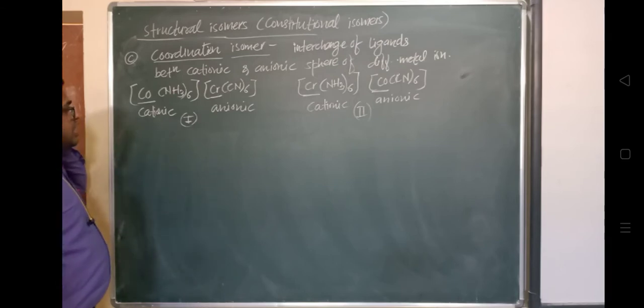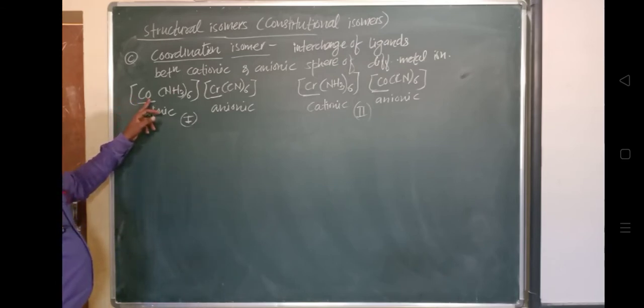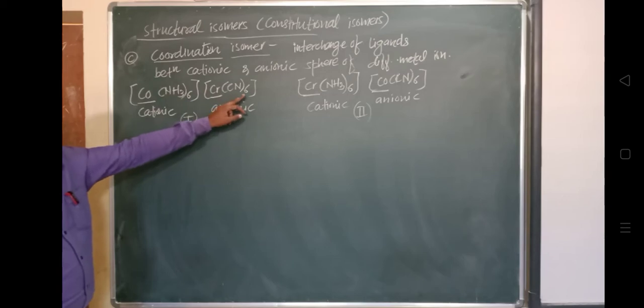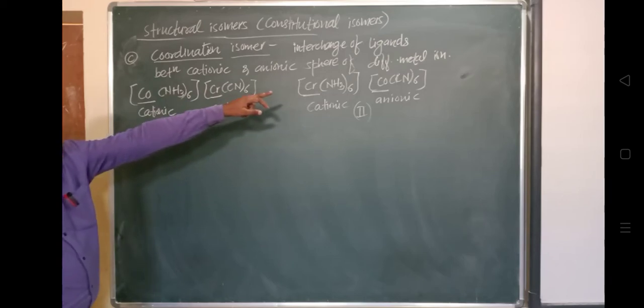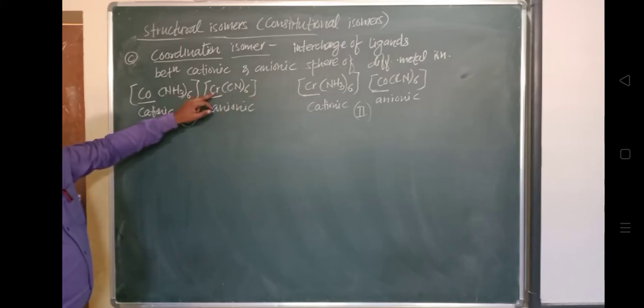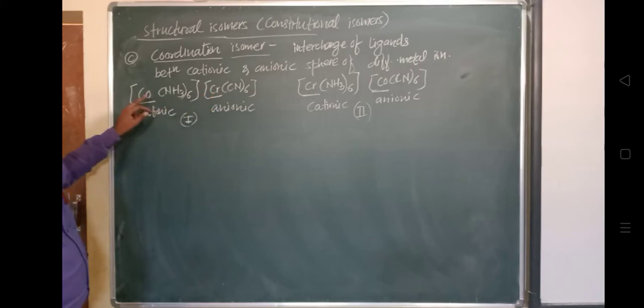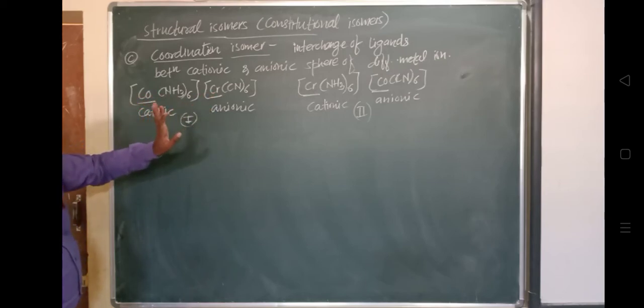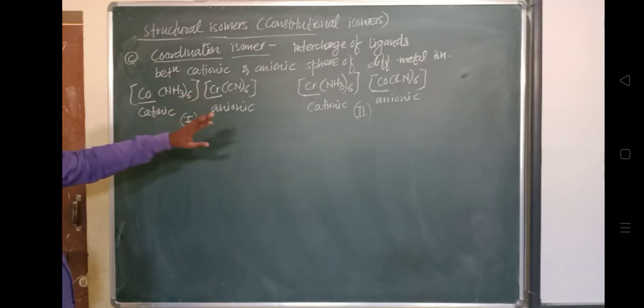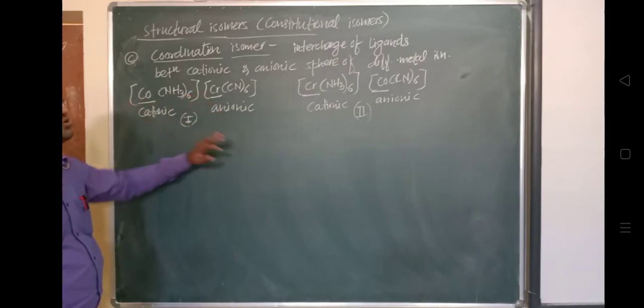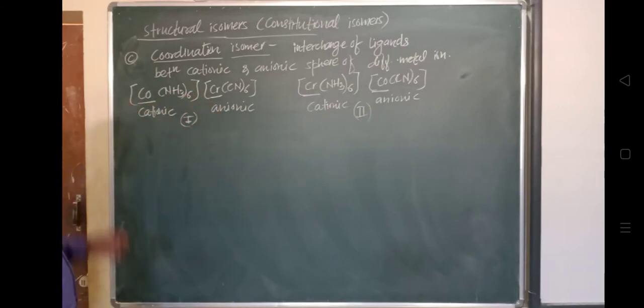So what has happened? With Co, CN6 has got attached in the second part, and with Cr, chromium, NH3 has got attached. So there is an interchange of the ligands between the cationic and anionic pair of different metals. This is the coordination isomer.